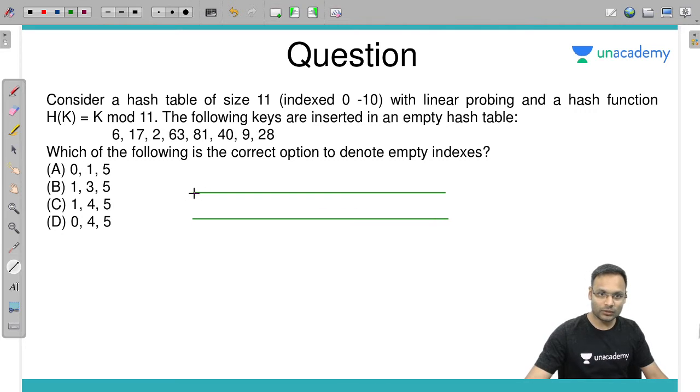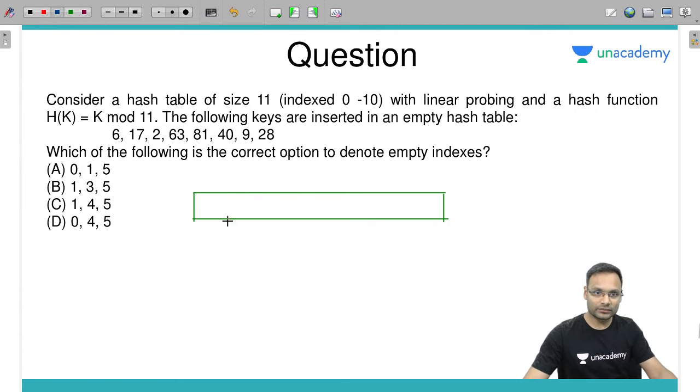So first let's insert the elements one by one. This is the hash table I have drawn here. Index 0 1 2 3 4 5 6 7 8 9 10.